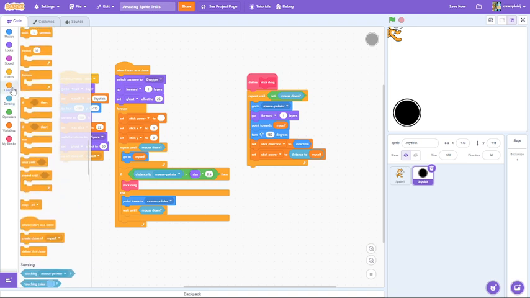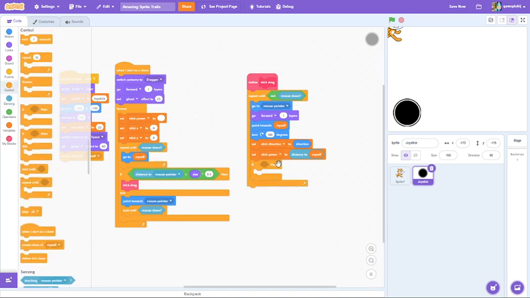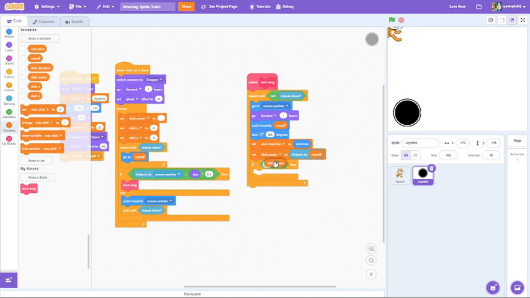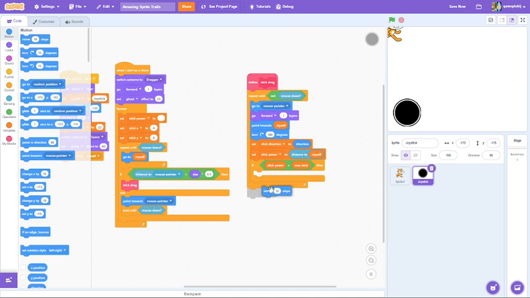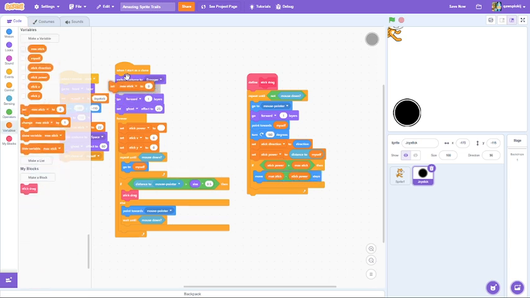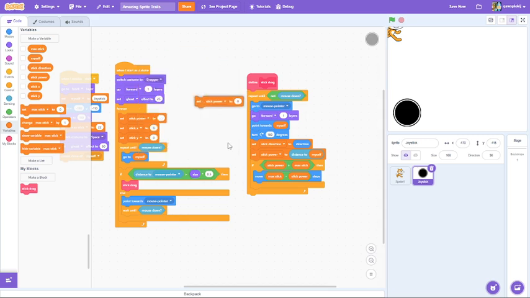Then if stick power is more than max stick, then move a minus max stick minus stick power steps. Also set stick power to max stick.